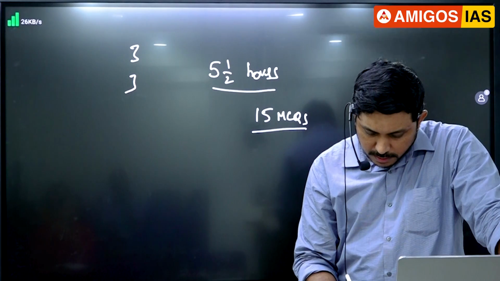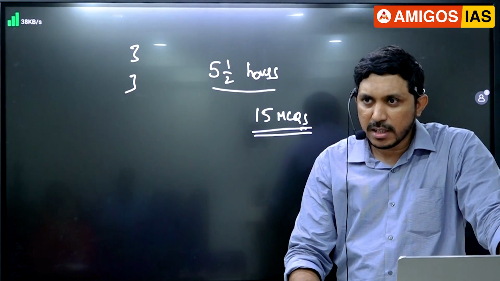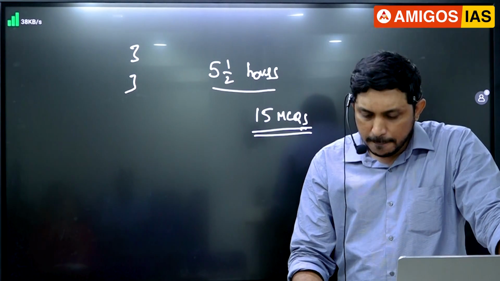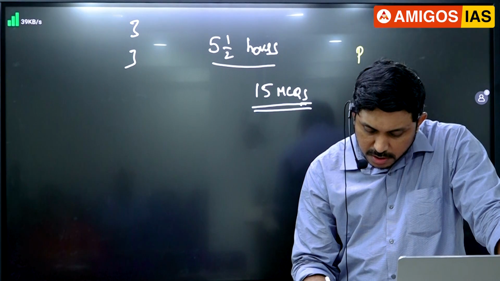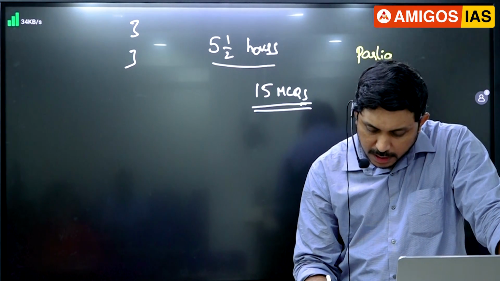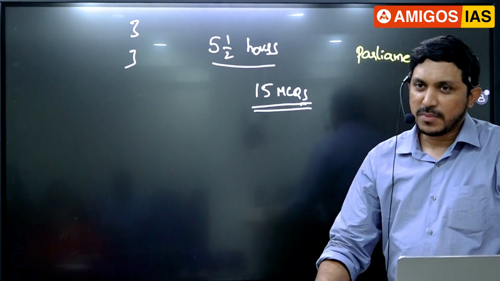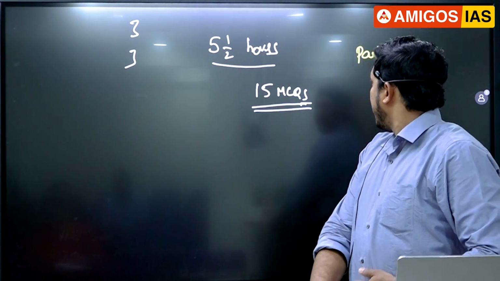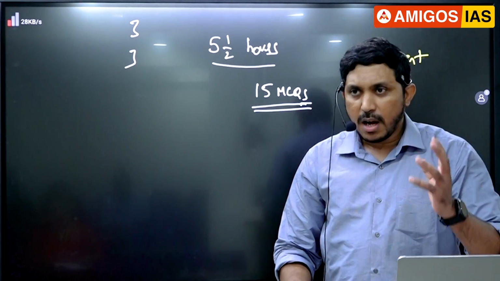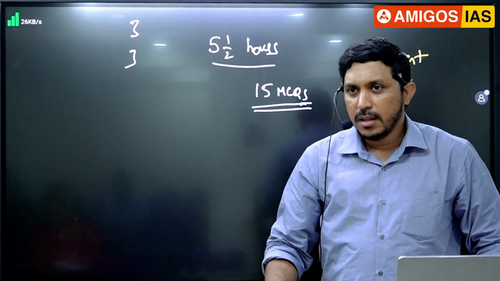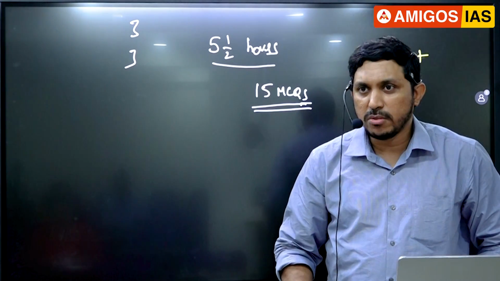In these 15 MCQs, most of the times the questions are asked from traditional areas. For example, Parliament always remains the most important high yielding area in the exam, because it is here all the action will happen. In the Parliament, the questions will be asked on houses, Lok Sabha, Rajya Sabha, their special powers, or their equal status, how they share.